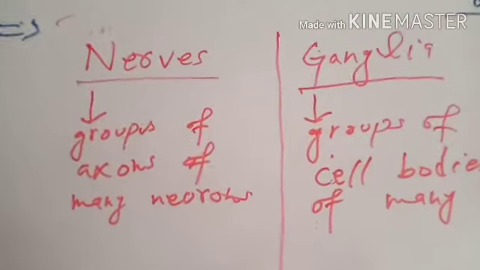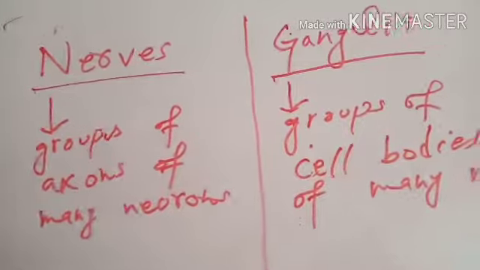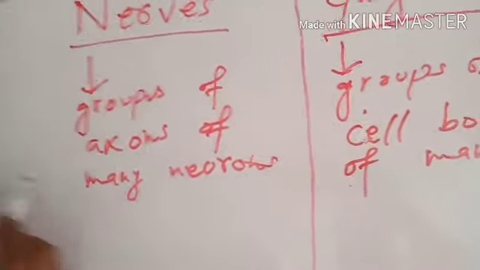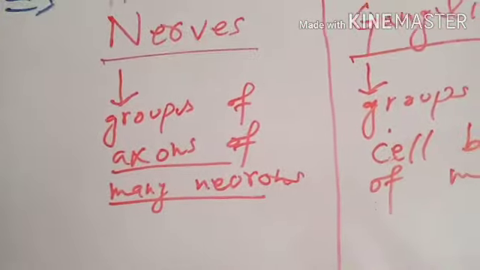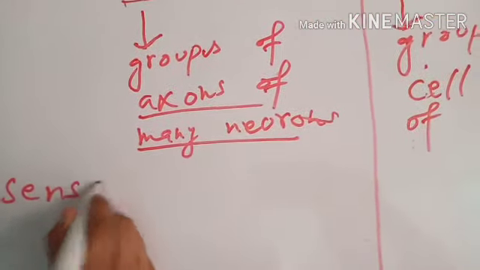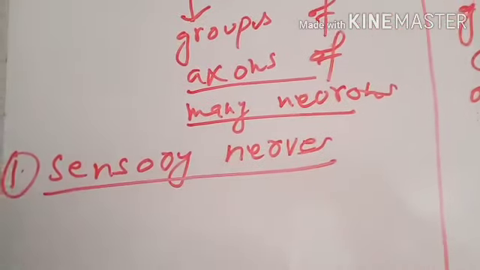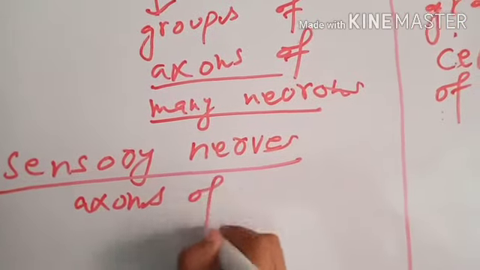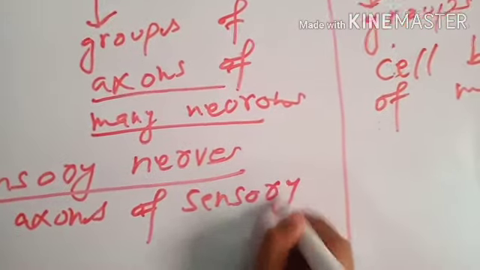Now there are types of nerves depending upon the type of the neurons whose axons are being grouped into a particular type of nerve. Depending upon the axons of the particular neurons, there are three types of nerves. Sensory nerves are the nerves which consist of the axons of sensory neurons.